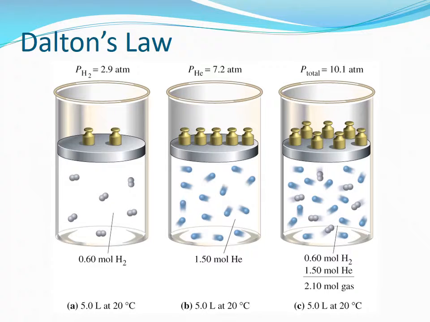The figure shows the application of Dalton's law. The container on the left has 0.6 moles of molecular hydrogen at a pressure of 2.9 atmospheres. The middle container contains 1.5 moles of helium at 7.2 atmospheres. Both containers are at the same temperature of 20 degrees Celsius. When mixed together at 20 degrees Celsius, the total pressure is the sum of the individual pressures, yielding 10.1 atmospheres.